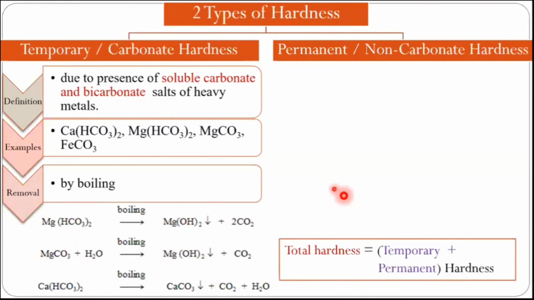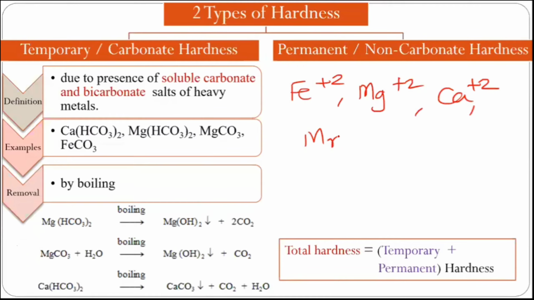Here, as per our definitions, which heavy metal ions have we considered? Fe+2 iron, magnesium, calcium, then manganese, zinc also, and aluminum. If this type of metal cations form salts or compounds with carbonate, bicarbonate, sulfate, nitrate, chloride, then there can be a possibility of hardness.